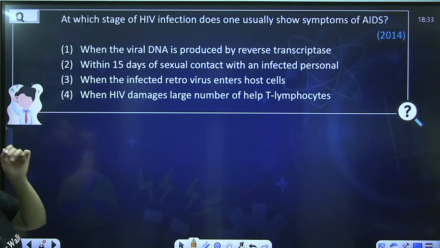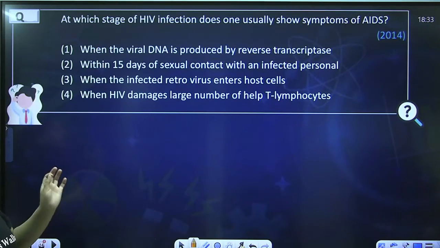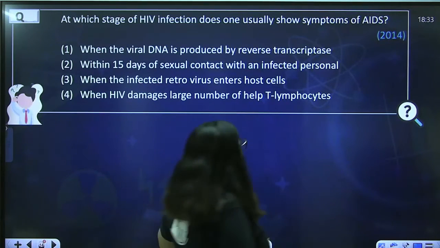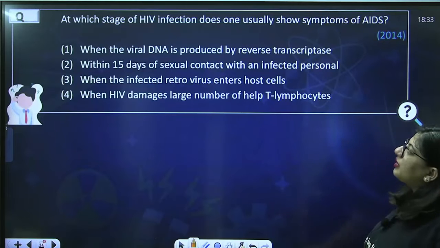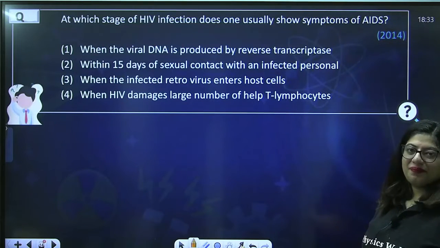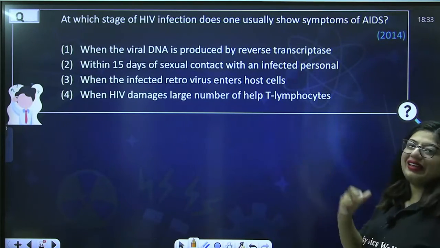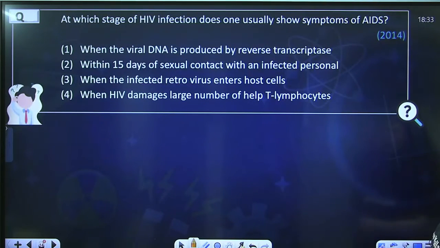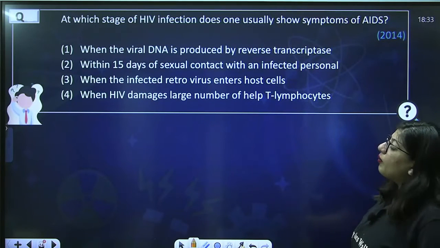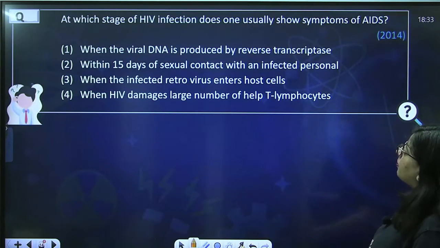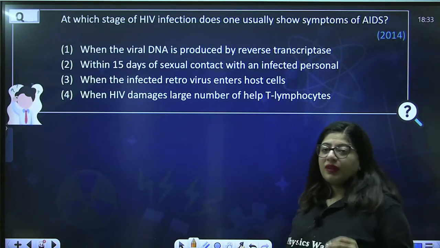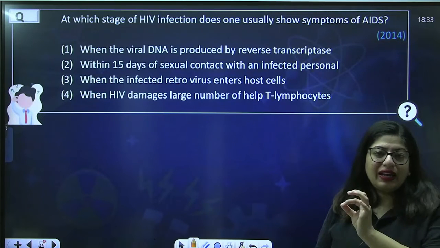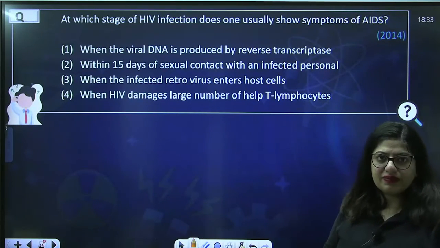Alright. At which stage of HIV infection does one usually show symptoms of AIDS? So, it's the PYQ. First, when the viral DNA is produced by reverse transcriptase. Second, within 15 days of sexual contact with an infected person. Third, when the infected retrovirus enters host cell. Fourth, when HIV damages large number of helper T lymphocyte. Okay, so it is saying at which stage of HIV does one usually show symptoms of AIDS? That means a person starts getting diseases.